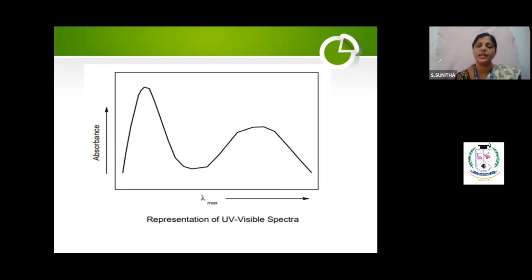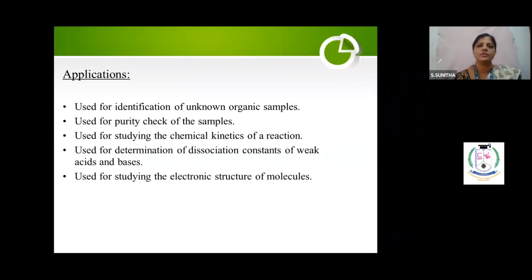If you want to get the graph specifically for any compound, you can search in Google. That graph also you can put, and we have written some notes also. In that also we have given certain examples. Those examples also you can take. And these are all the applications. It is used for the identification of unknown organic samples. Any sample you put, it will give the absorption peak. For that absorption peak, you will have the standard reference table. In that reference table, you go and see, suppose 560, what is it?